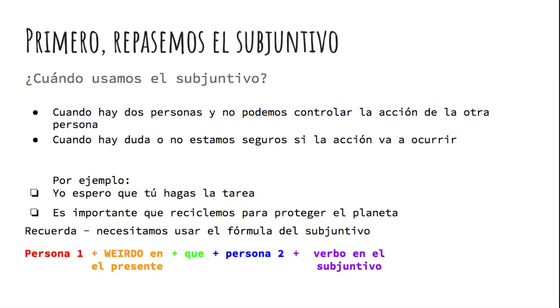Person number one is yo. Our weirdo verb in the present tense is esperar and is conjugated to person number one in the form of espero. Esperar means to hope, and therefore it falls into the W of weirdo for wishes and wants. We have our que connector. Person number two is tú, and the verb hacer is conjugated in the subjunctive tense according to person number two. So as we can see, our first example perfectly follows the subjunctive formula.